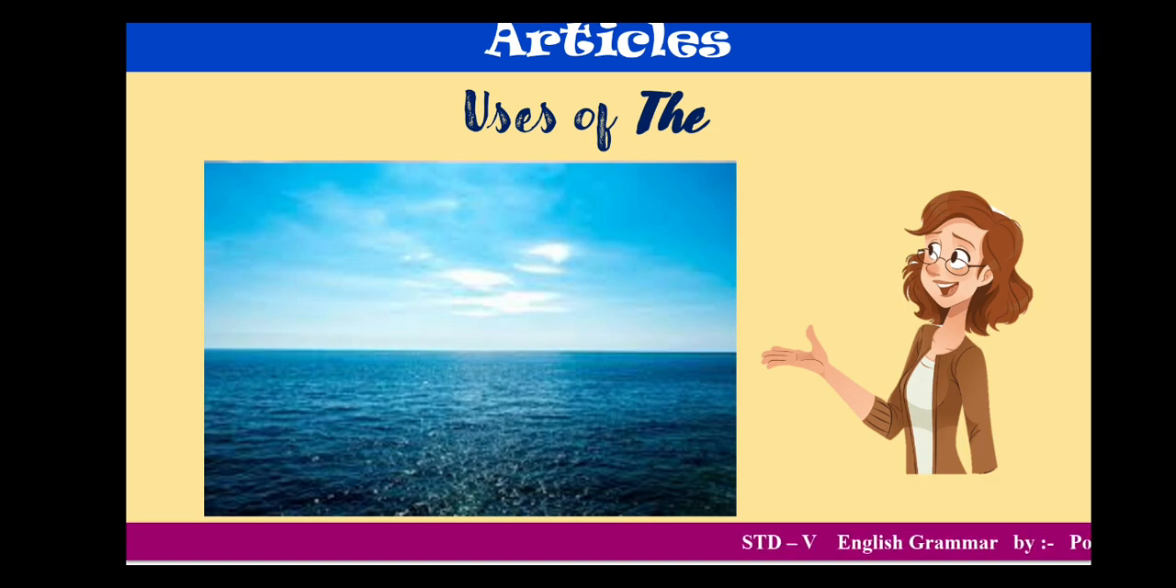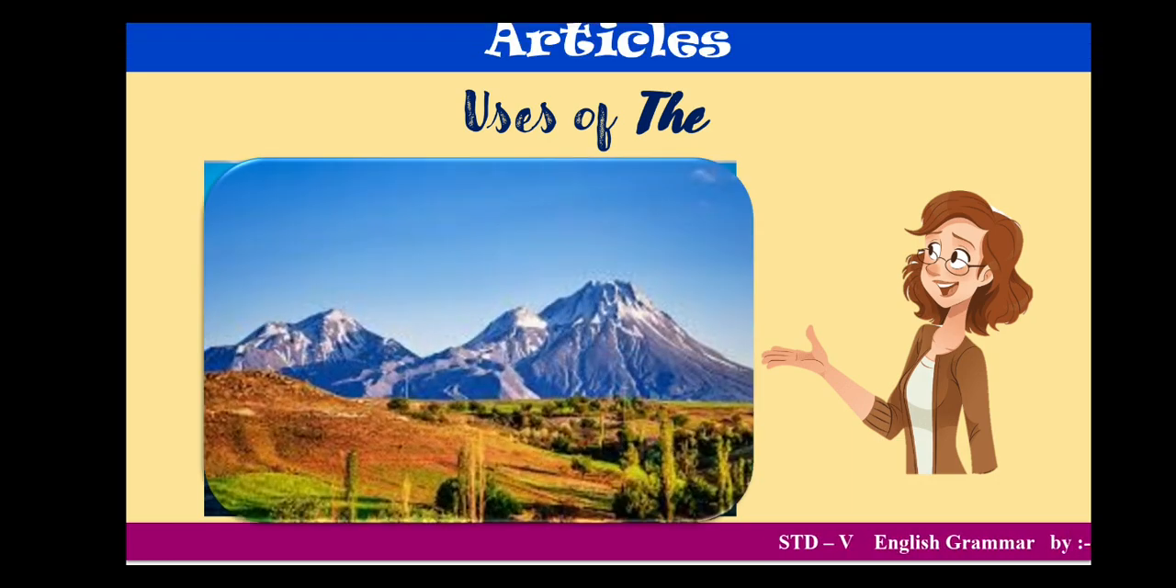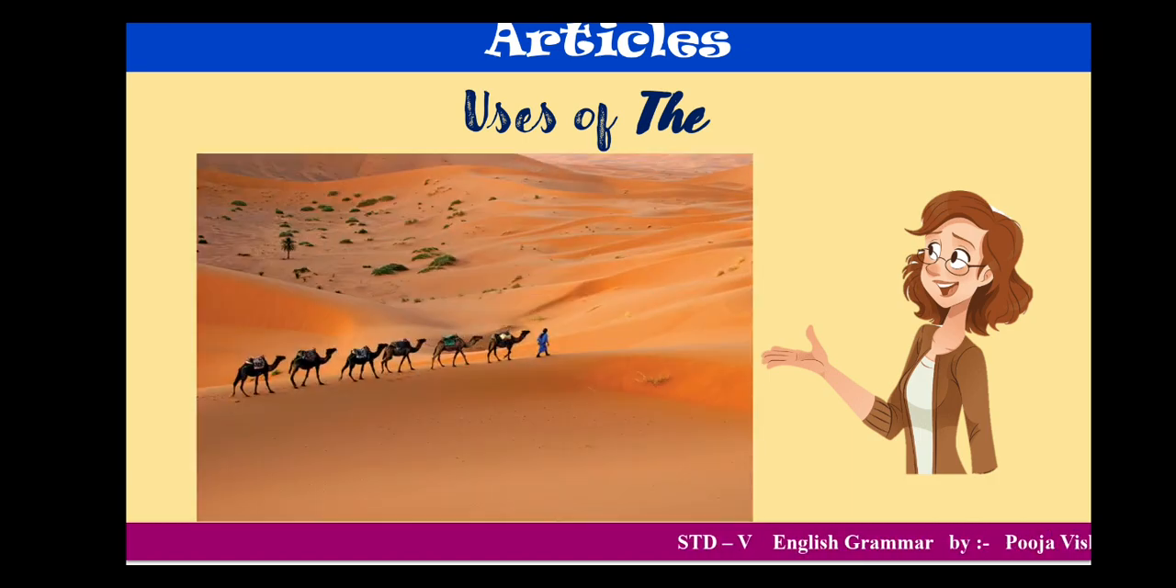Can you see the picture? Yes, this is an ocean or sea. For example, the Atlantic Ocean, the Arabian Sea, the Pacific Ocean. The third point, children, is that it is used before the names of mountain ranges. Like the Alps, the Himalayas, the Mount Everest. Or if we talk about any desert, like the Thar Desert, the Indian Desert, then we will be using the definite article, the.